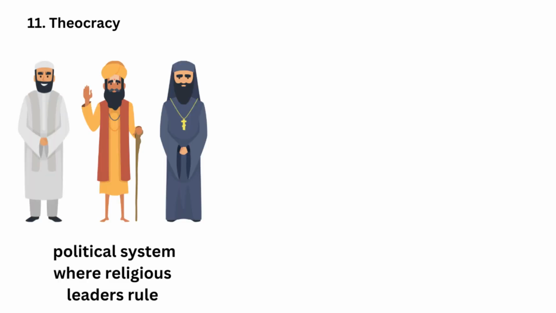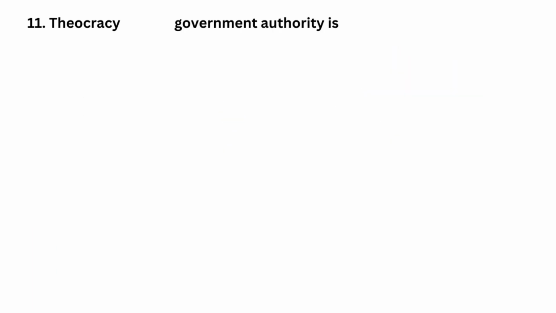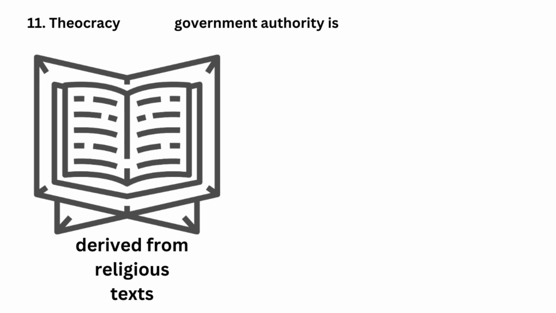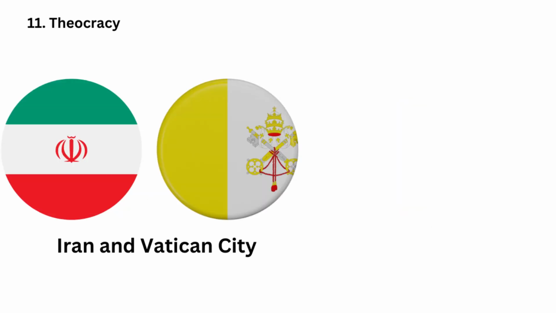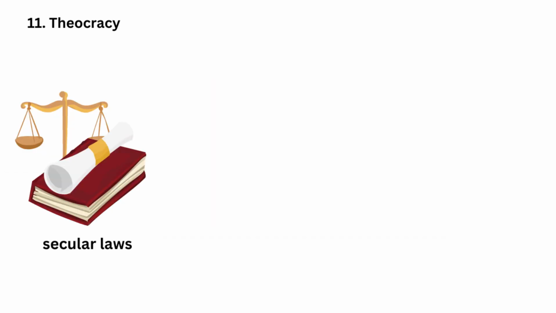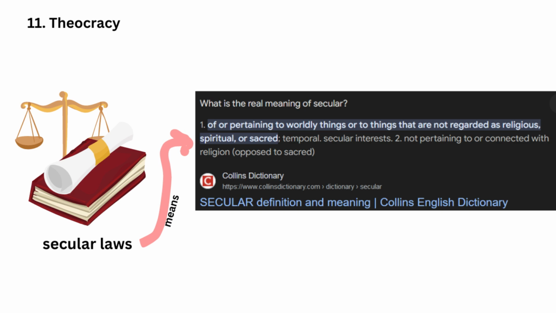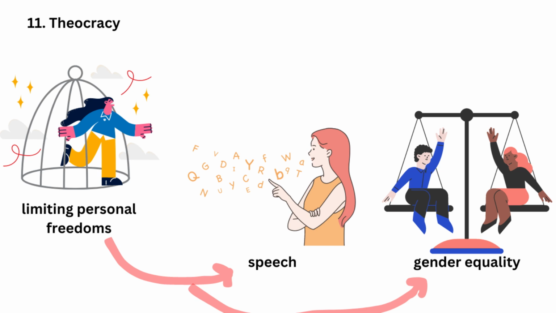11. Theocracy. A theocracy is a political system where religious leaders rule in the name of a deity or according to religious laws. In theocracies, government authority is often derived from religious texts and political power is intertwined with religious leadership. Iran and Vatican City are examples of modern theocracies, where governance is deeply rooted in religion. In theocracies, secular laws may be subordinated to religious laws, often limiting personal freedoms like speech or gender equality.